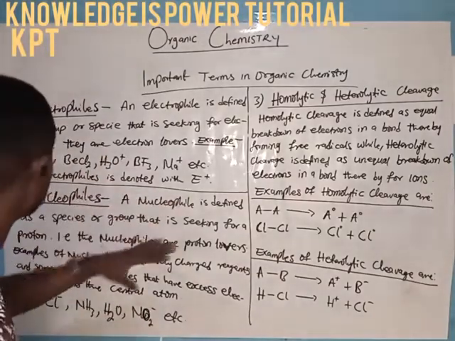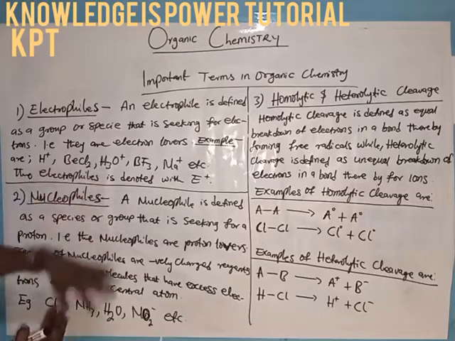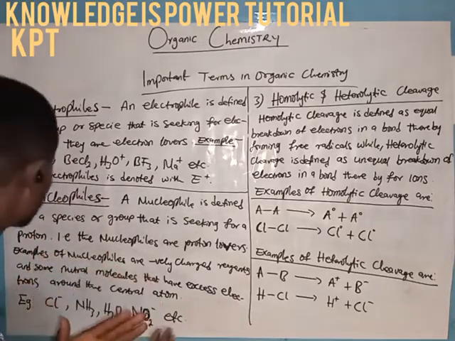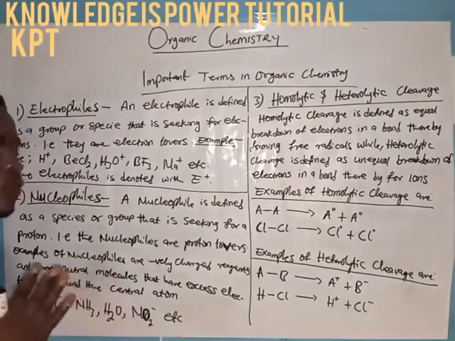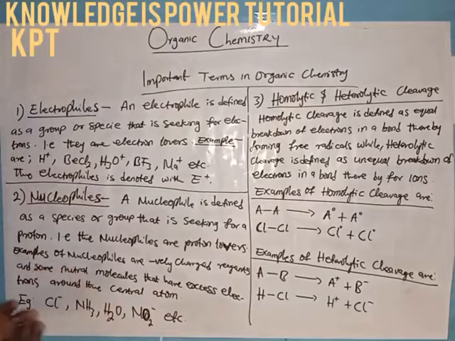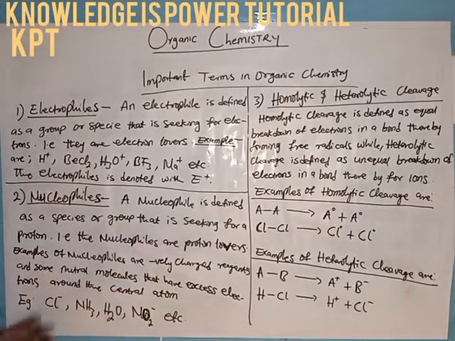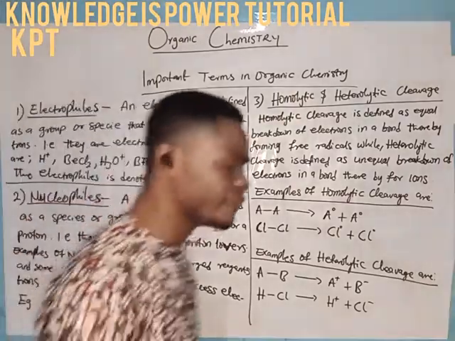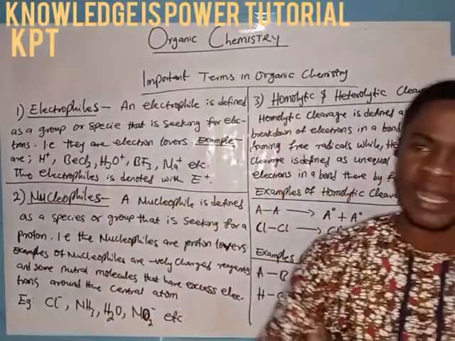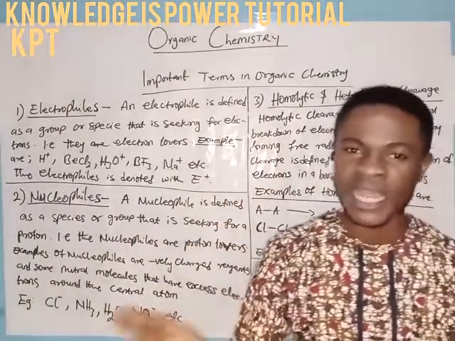Now, electrophiles are defined as a group of species that is seeking for electrons. That is, they are electron lovers. In the same way, a nucleophile is defined as a species or group that is seeking for a proton. Very important. Let me just explain these two very quickly. Electrophiles are a group or species that is seeking for electrons. That is no wonder electrophile.